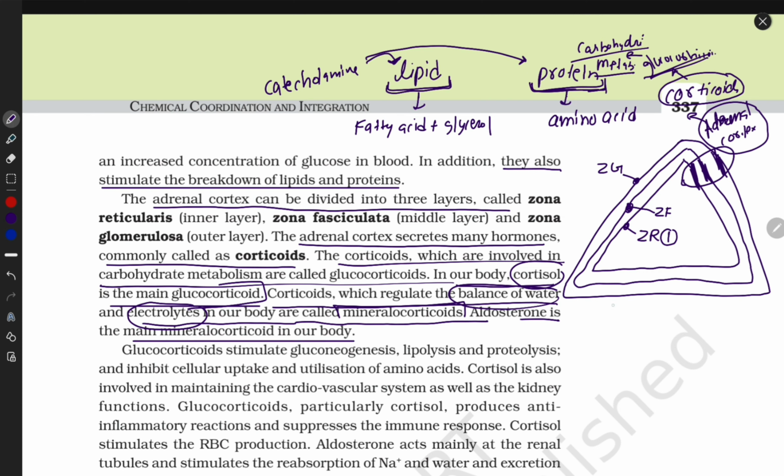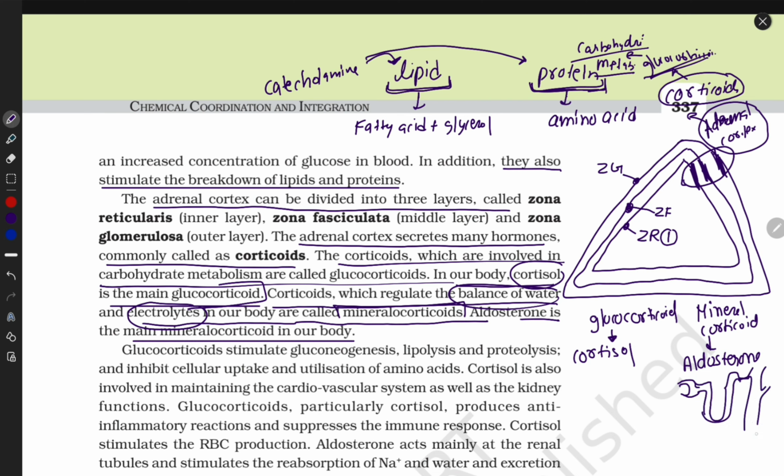It means glucocorticoid has one type, cortisol, and mineralocorticoid has another type, aldosterone. They reabsorb water from the nephron. Clear, guys? Both glucocorticoid and mineralocorticoid are present in the adrenal cortex.